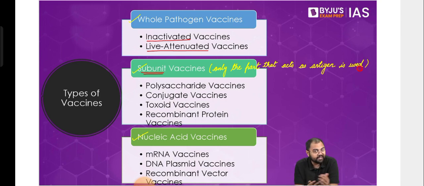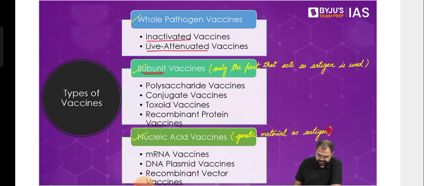Otherwise, as I told you, in a large number of cases before this, whole pathogen vaccines have been used. Then we have nucleic acid vaccines, where some kind of genetic material is used as antigen. Here we have mRNA vaccines, DNA plasmid vaccines, recombinant vector vaccines, and so on. All these mechanisms have been used. Again, for the first time, visibly it is being used against COVID-19.